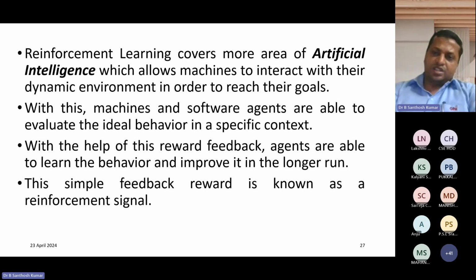Suppose I'm throwing a chalk piece to one student, then he will try to catch it. Suppose I'm throwing the duster to that student, he is not going to try to catch it. Why? Because he can't measure how much force I'm throwing with. So he will try to escape, but a machine can't do that kind of activity. No one will teach the machine that you have to catch or that you have to try to escape.